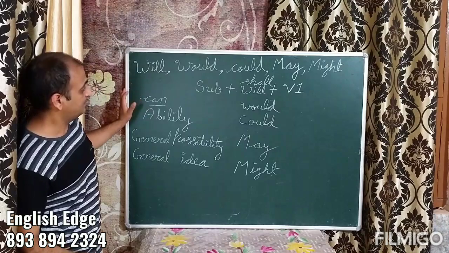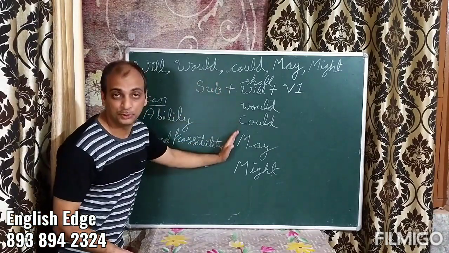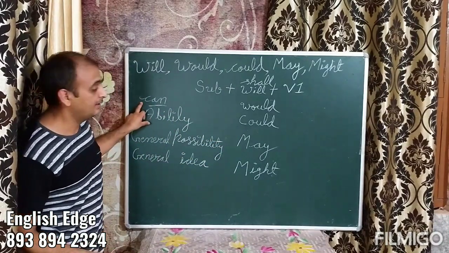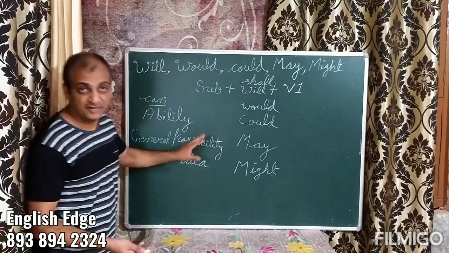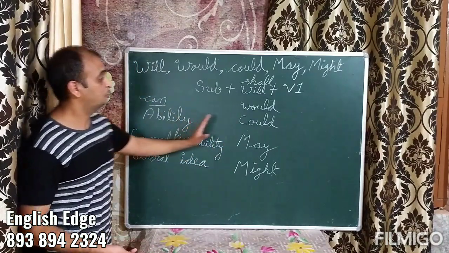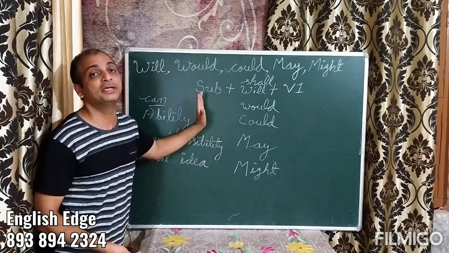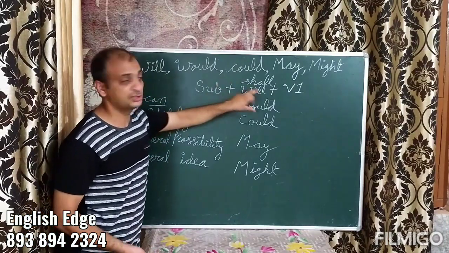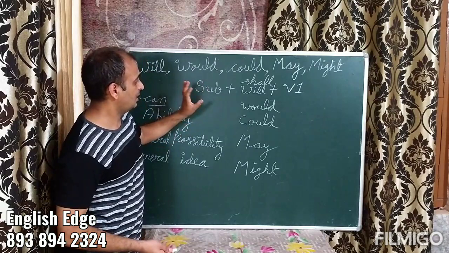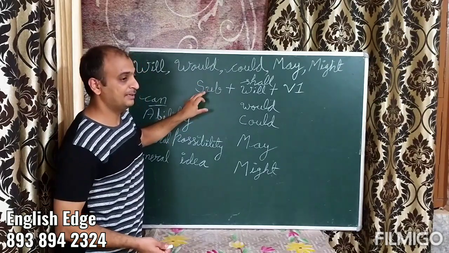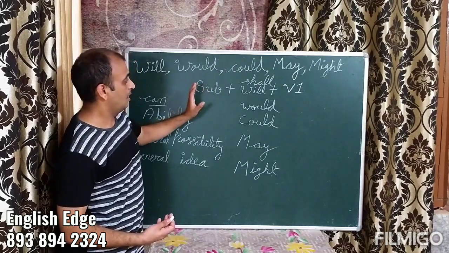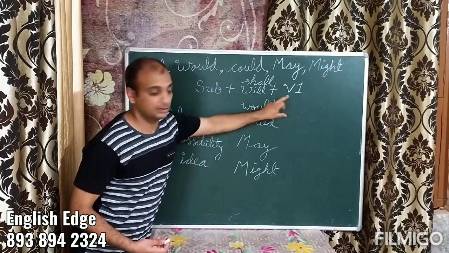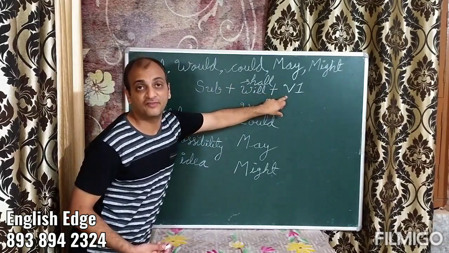Now let me start with why we would use these modals instead of can. What we generally do is, everywhere we use can, we never use could, may, might. So I want can to be replaced with these modals where appropriate, and it would be very helpful. Let's start with a few examples. Let's start with will and shall. For example, let's start with a very simple word, come. I will come at 5 o'clock. I shall be there at 5 o'clock.